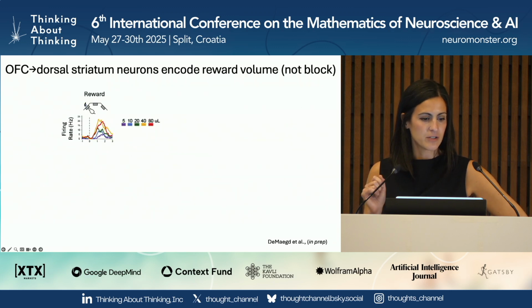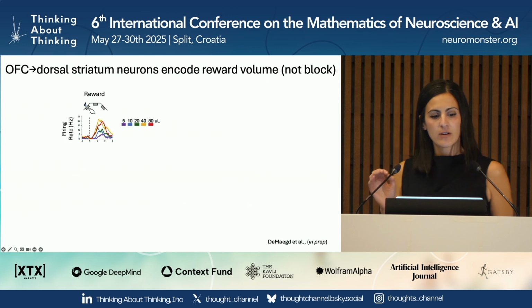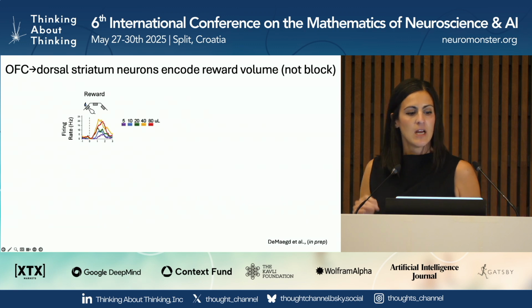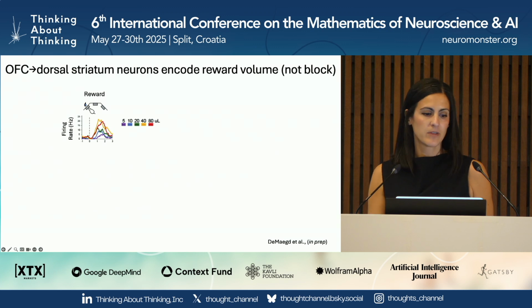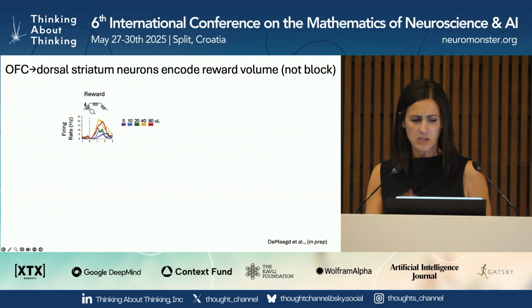Okay, so what do the neurons do? So what Maggie found is that the neurons that project to the dorsal striatum strongly encode the reward volume specifically at the time of reward. So this is a neuron that has a higher firing rate for large reward offers and lower firing rate for small rewards. Here's another one.